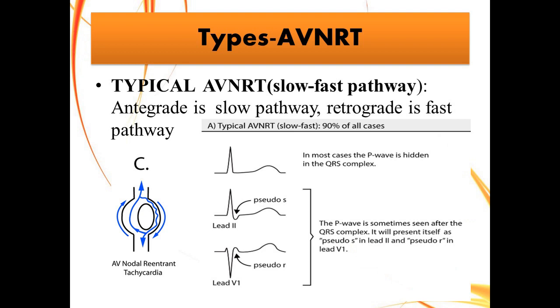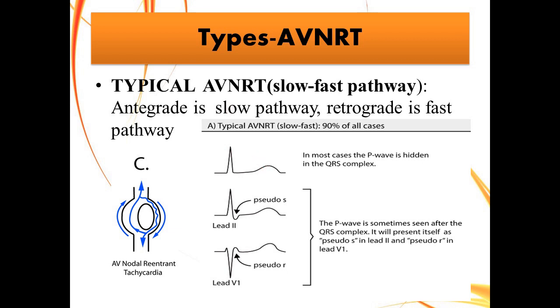Types of AVNRT. The first type is typical AVNRT, that is a slow fast pathway. Now what happens is, in a typical AVNRT, the premature beat comes, the fast pathway remains unresponsive, so the impulse has to go through the slow pathway, comes down through the slow pathway and gets back through the fast pathway. That is a typical AVNRT. That means antegrade, from the atrium to the ventricle, the impulse is led down through the slow pathway, and retrograde, from the ventricle to the atria, is through the fast pathway. That is the typical kind of AVNRT that I was trying to explain to you all this while.